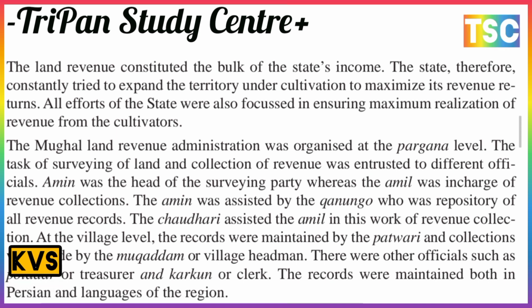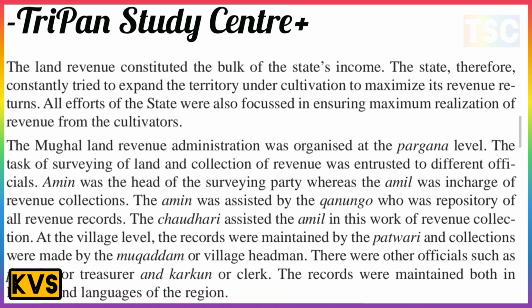The Mughal land revenue administration was organized at the pargana level. The task of surveying land and collection of revenue was entrusted to different officials. The Amin was the head of the surveying parties, whereas the Amil was in charge of the revenue collection. The Amin was assisted by the Qanungo, who was the registrar and kept all the revenue records. The Chaudhary was associated with the Amil in the work of revenue collection.